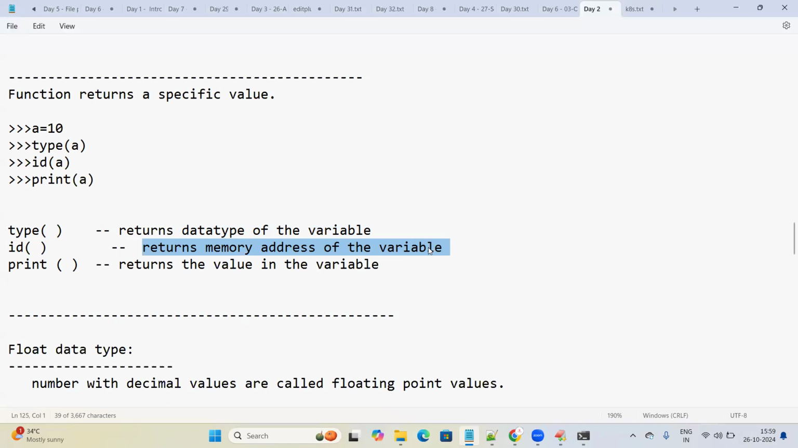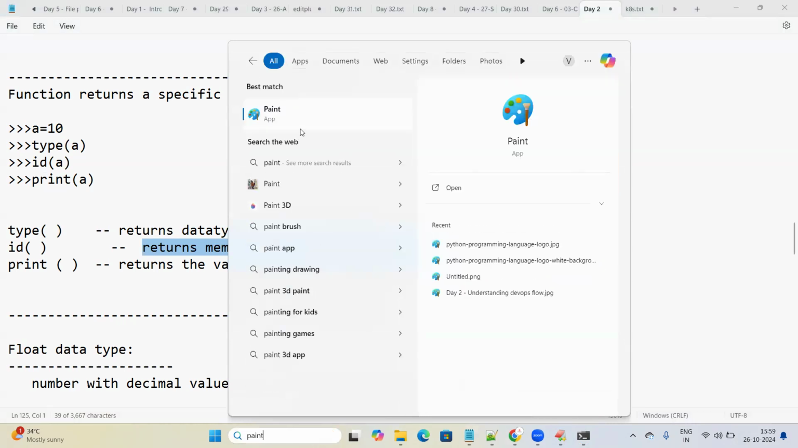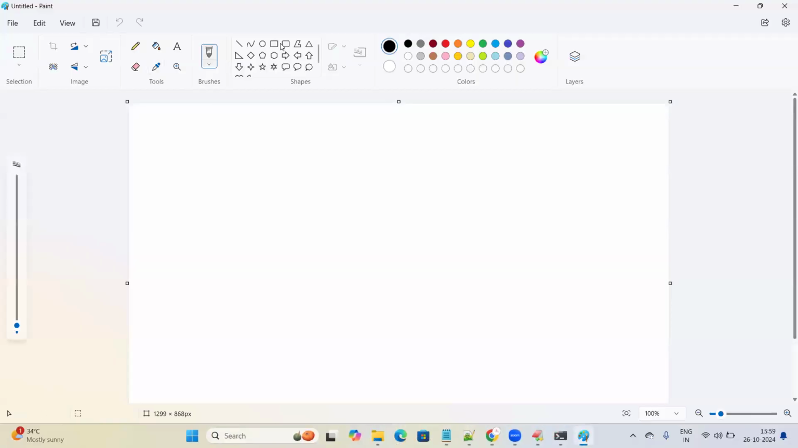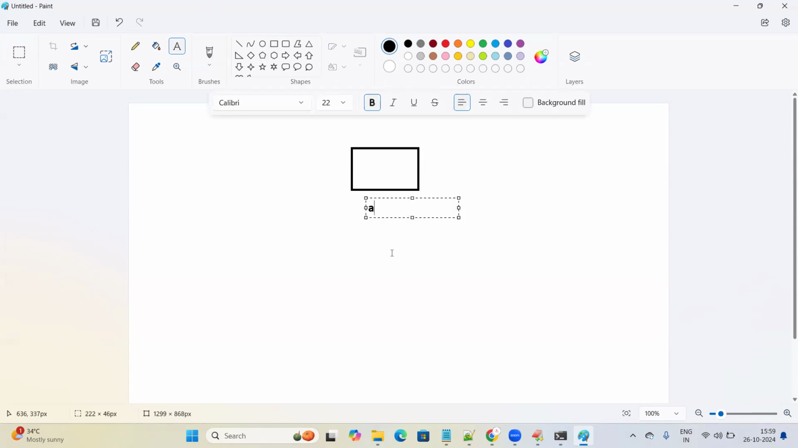What is the memory address? Let's understand what the memory address of a variable is. If you are going to store anything in the memory, let me explain with an example. Try to understand. Consider we have a variable A. We are just declaring a variable A, and we are going to store some value inside it. Where does this 10 get stored? This particular 10 will get stored in the memory address.